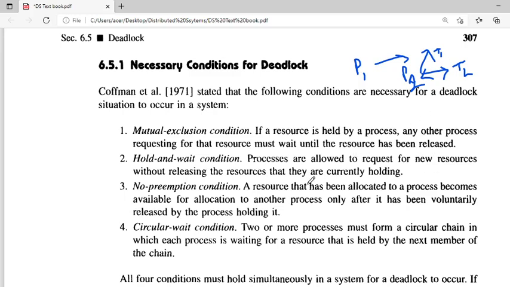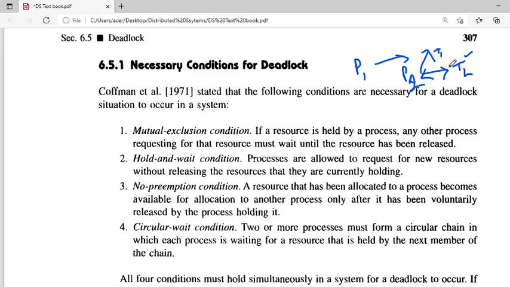And the third condition is the no preemption condition. We have covered this just now. A resource that has been allocated to a process, T2 is allocated to a process. When P2 voluntarily releases this T2 resource, only then will it be in an available state.